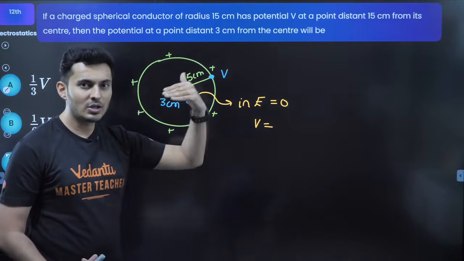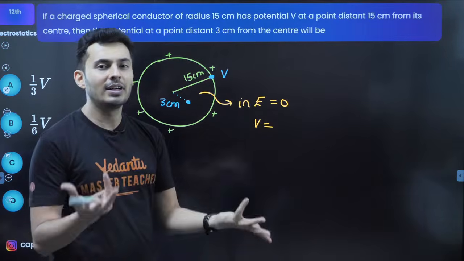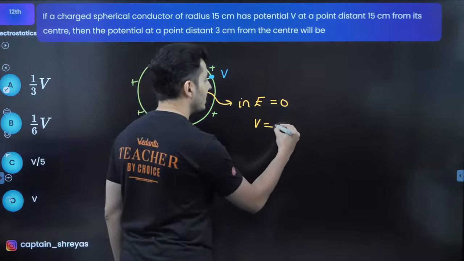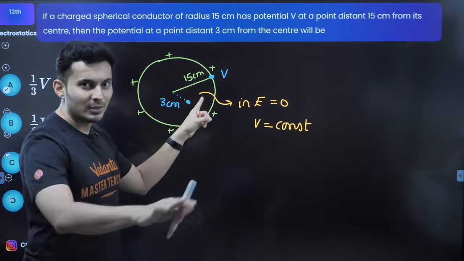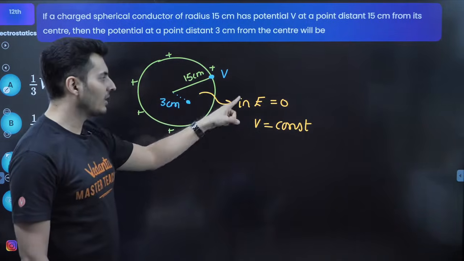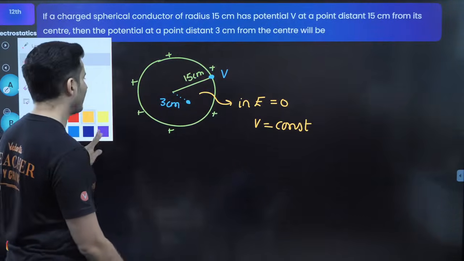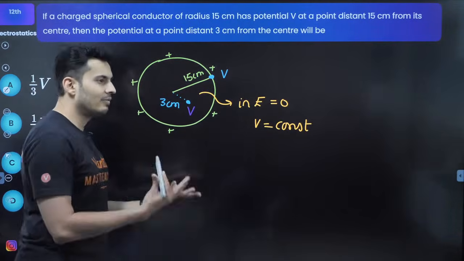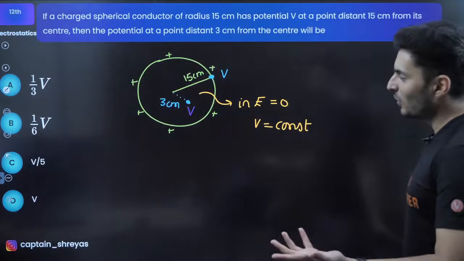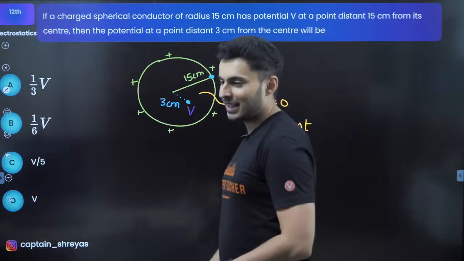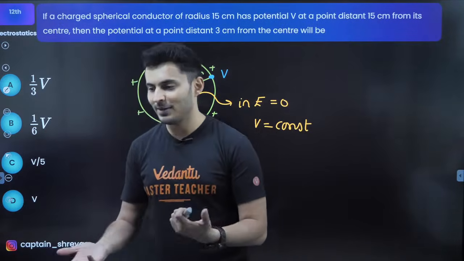So there is no potential difference, no potential change. Field will not flow, so potential is basically constant. So inside there is no field, and potential is not going to change. It's the same. So if it is V here, obviously the value of the potential here will also be V. Hence the correct answer is obviously option D. Great. The potential everywhere on and inside the surface is going to be the same.